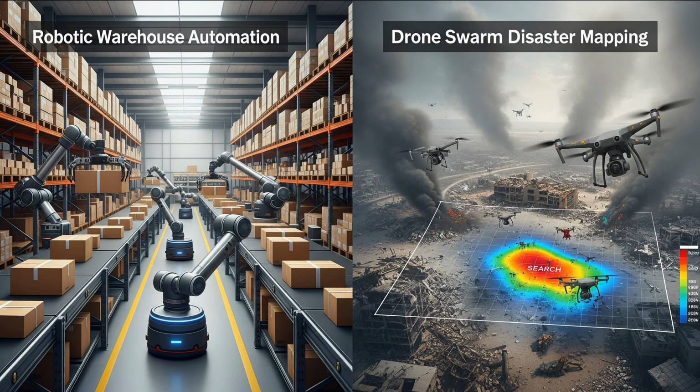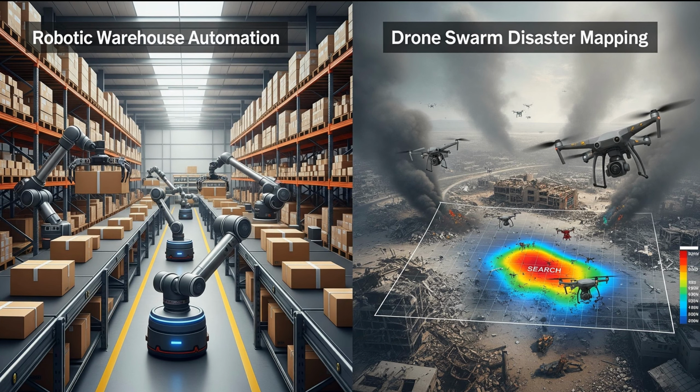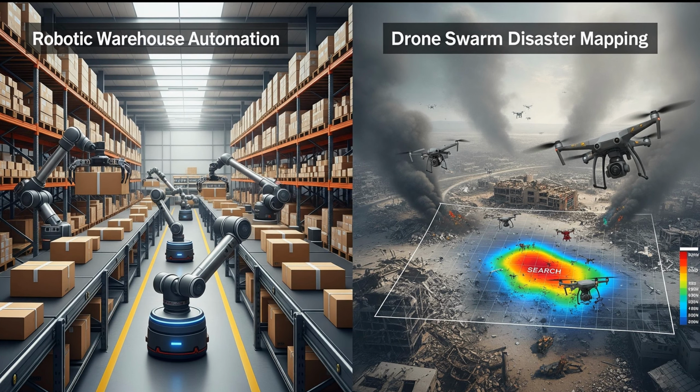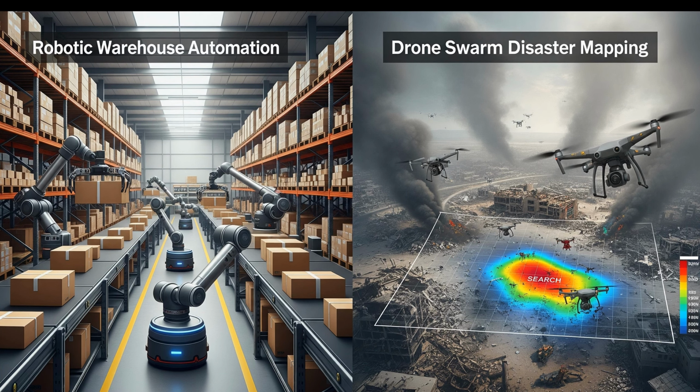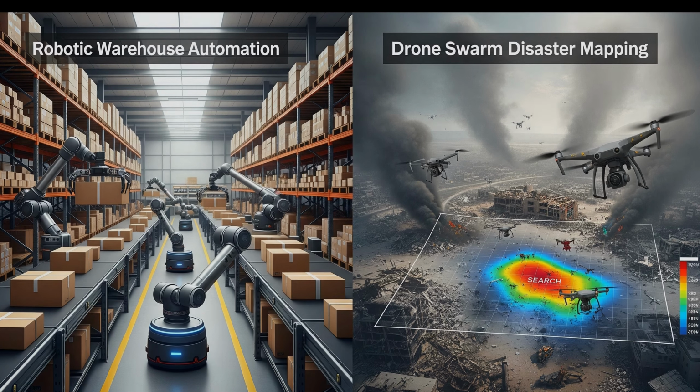Where is MAS used right now? Everywhere. Autonomous vehicle coordination, drone swarms for mapping or delivery, smart grids balancing energy, multi-robot warehouses, traffic optimization, financial trading bots coordinating strategies, and even virtual game NPCs that form teams. I'll highlight two short examples: warehouse robots collaborating on order fulfillment, and drone swarms doing search and rescue.